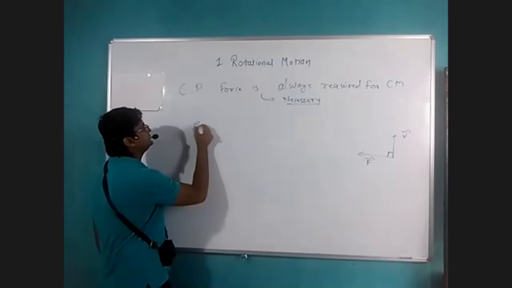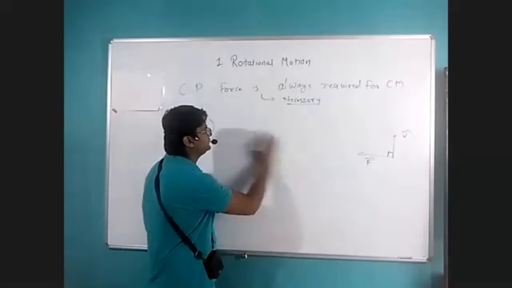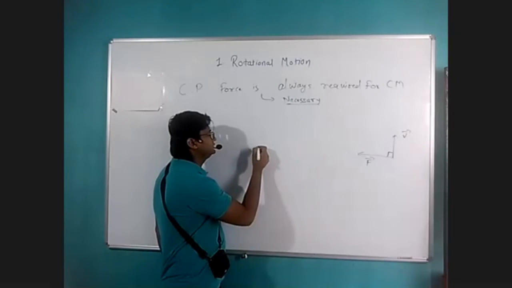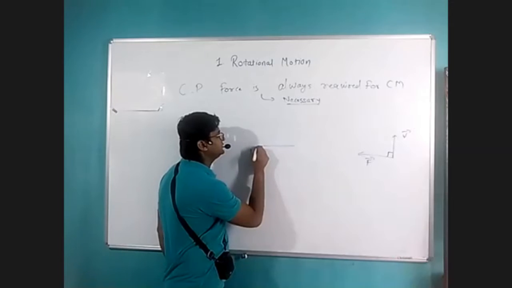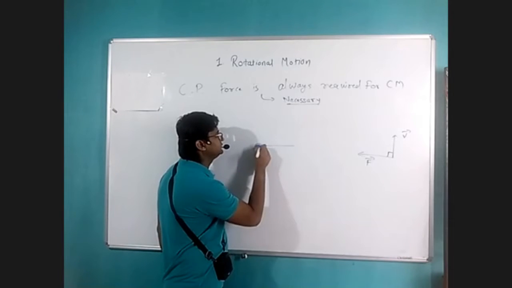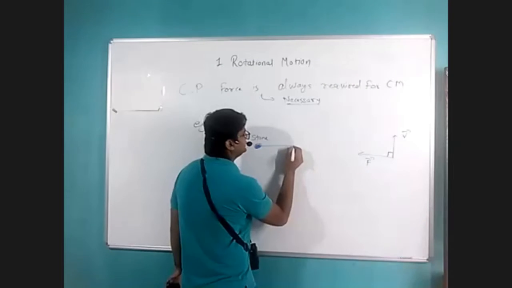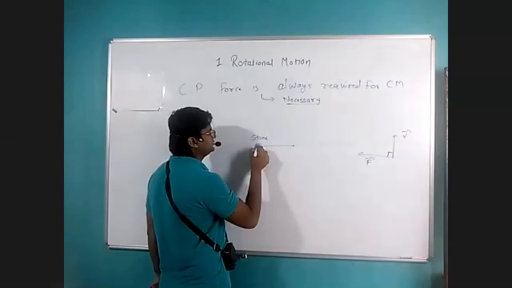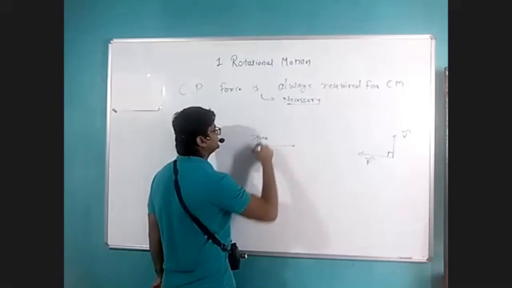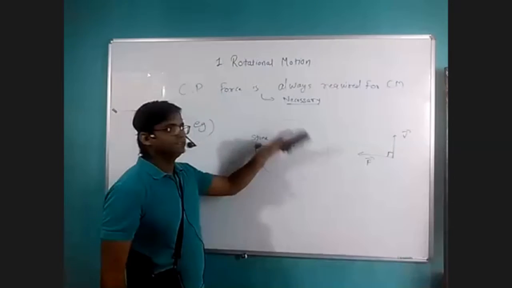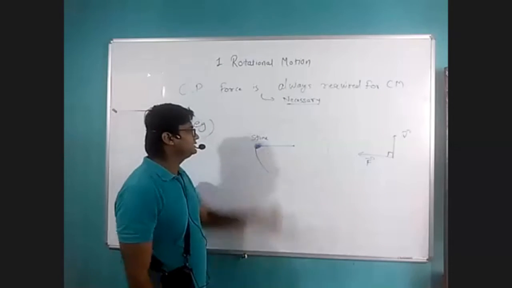Now let us take example of centripetal force in different cases. So let us say I have a stone tied to a string. So let us say this is a stone and it is tied to a string and it is held in my hand. Now if I try to rotate it, okay, so it will move in circle. If I move it like this, so it will move in circle.